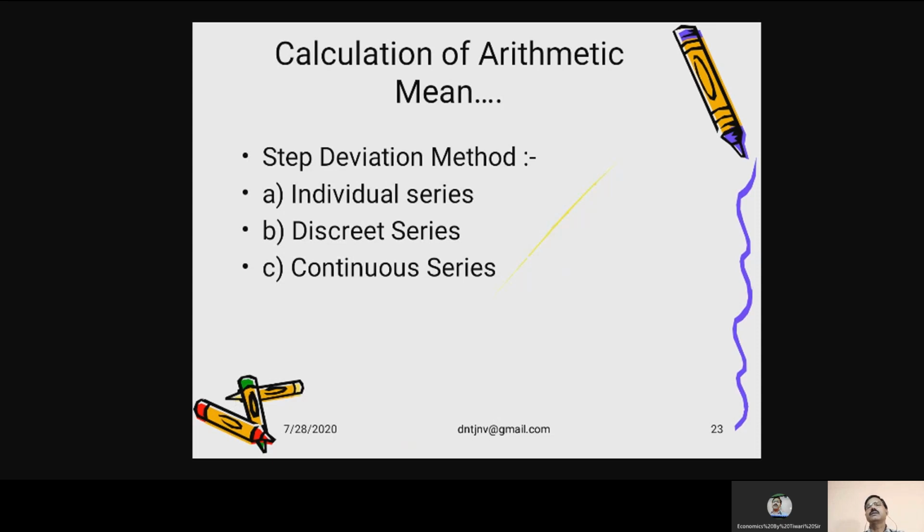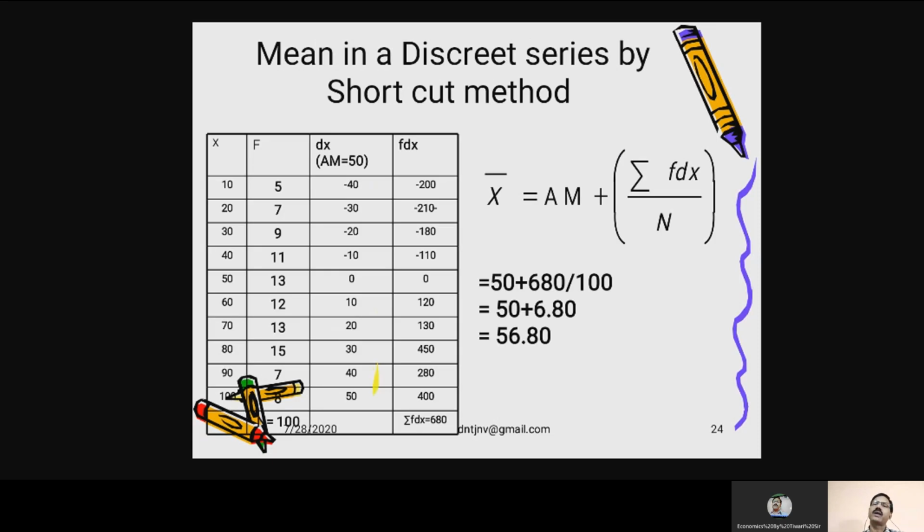Step deviation method can also be applied on individual series. Let us see how it can be used in discrete series. F and x are given to you. You have to find out dx by taking an assumed mean.